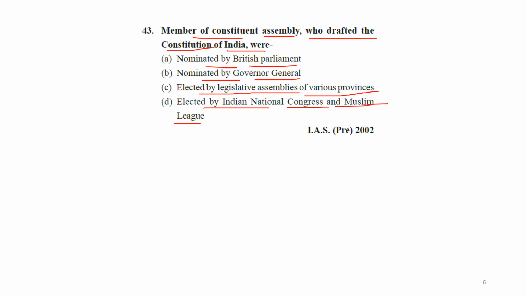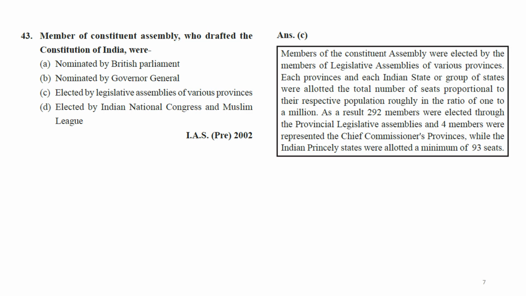From the previous question you can answer this. This is actually C, elected by legislative assemblies of various provinces. Members of the Constituent Assembly were elected by members of legislative assemblies of various provinces.